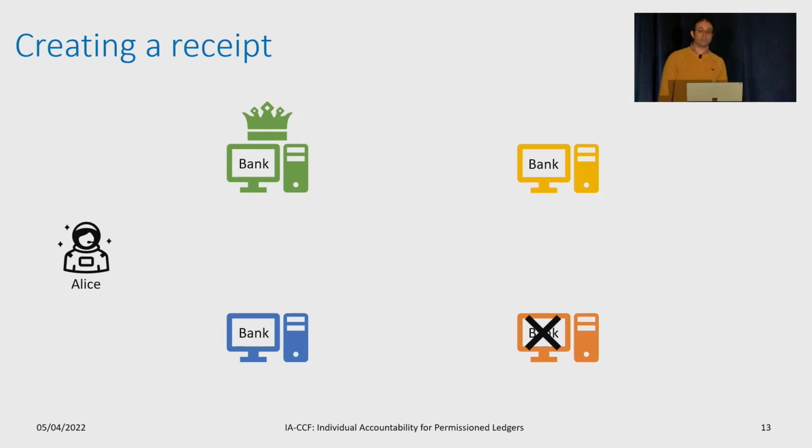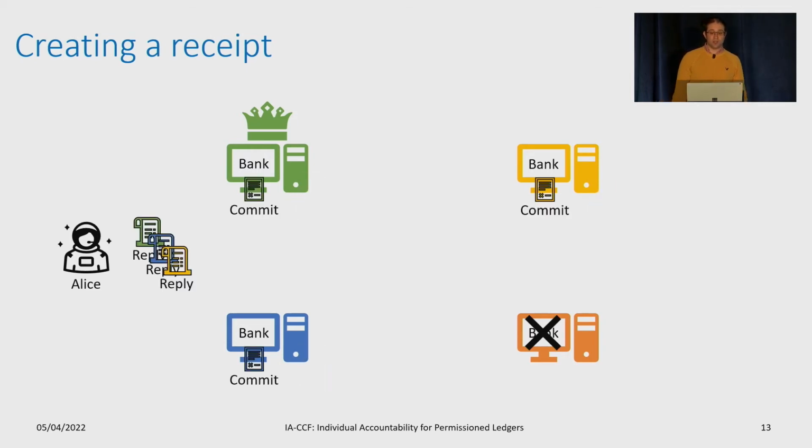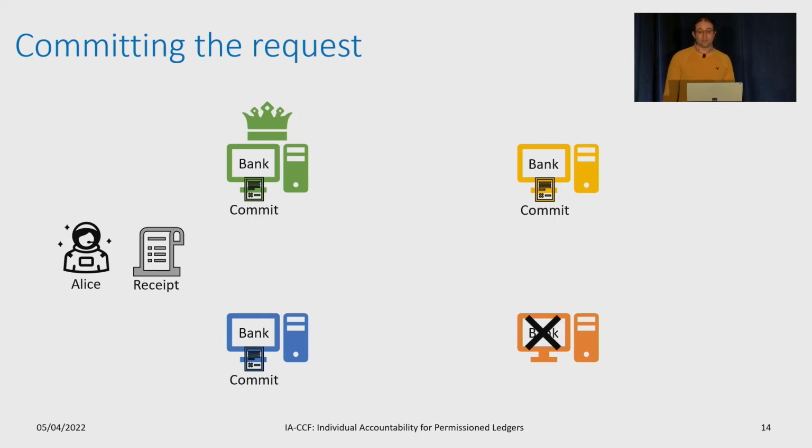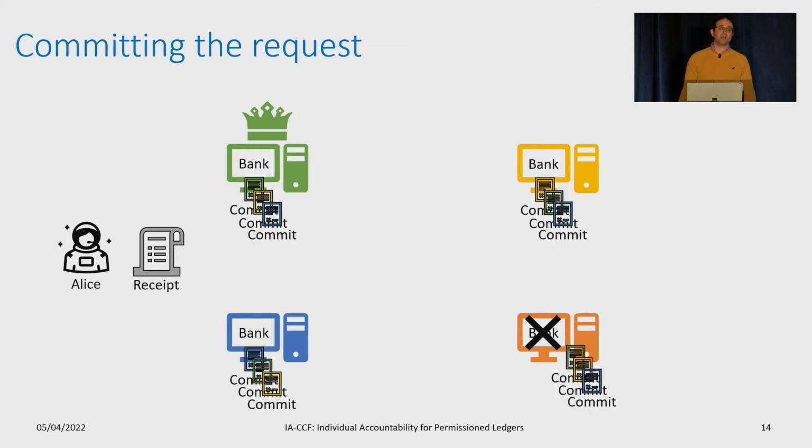Once a replica has received a pre-prepare message and a quorum of prepare messages, it creates a commit and reply message. The reply messages are sent to the client, which converts the replies into a universally verifiable receipt, tying the replica's execution to the request and the reply. In parallel to sending the reply messages, replicas send their commit messages to one another. Once a replica has received a quorum of commit messages, the replica considers the batch committed and is ready to start working on the next batch.